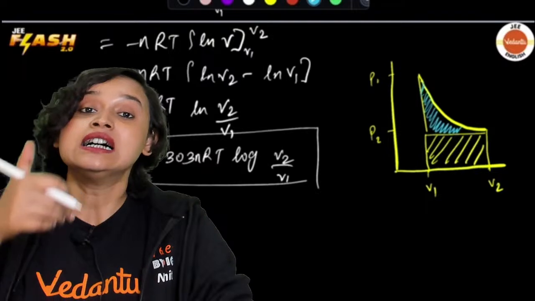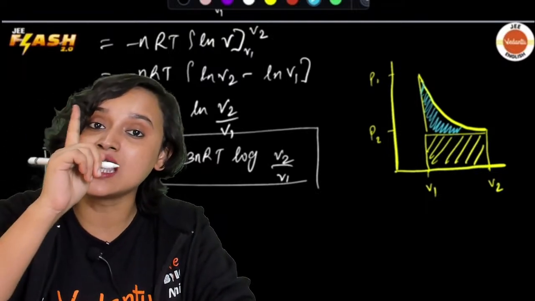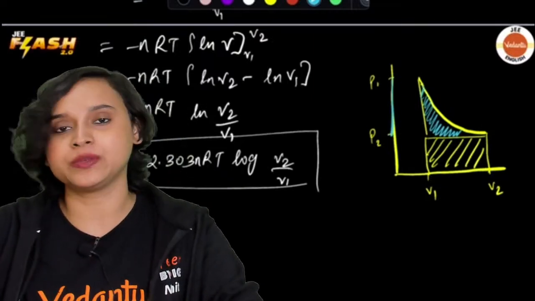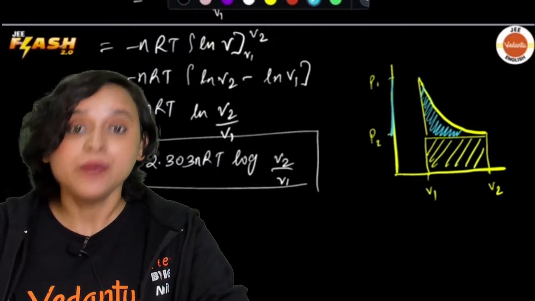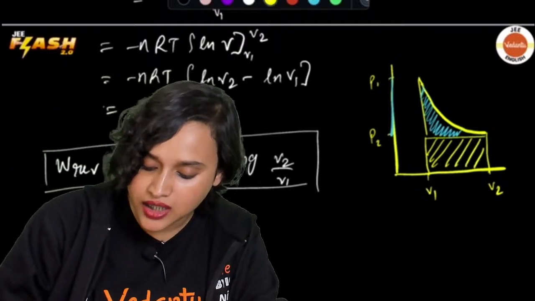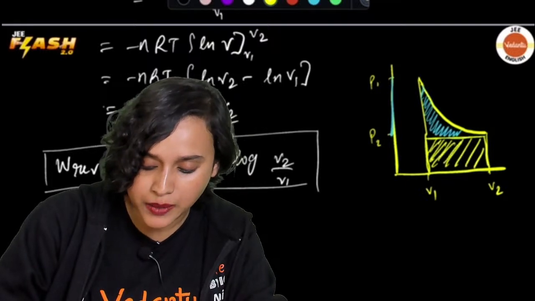So now, once again, try to understand this: if it is irreversible, then at one single point, in one click, it will come from P1 to P2. At this point of time, your area under the curve will look like this, just this yellow shaded part.